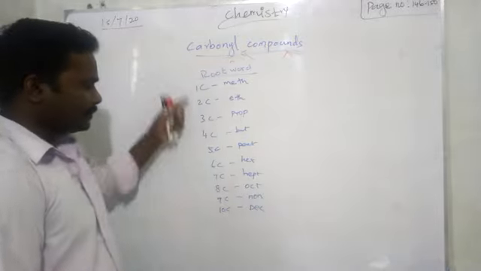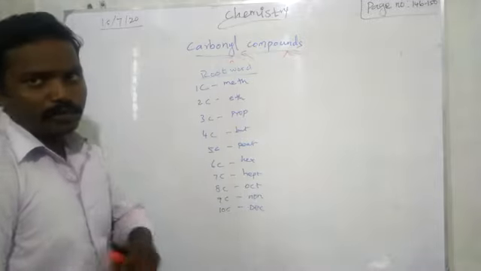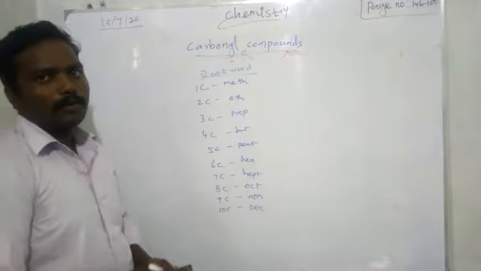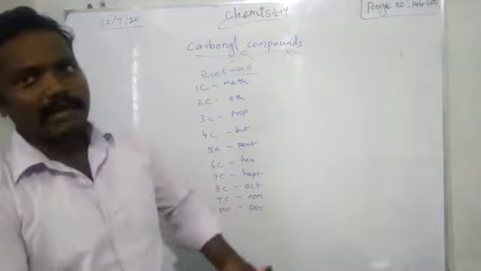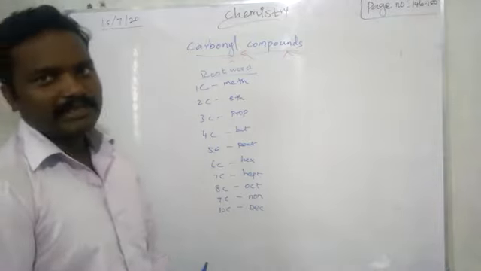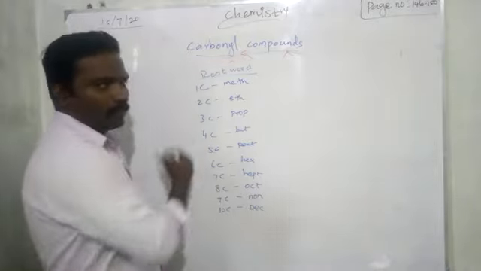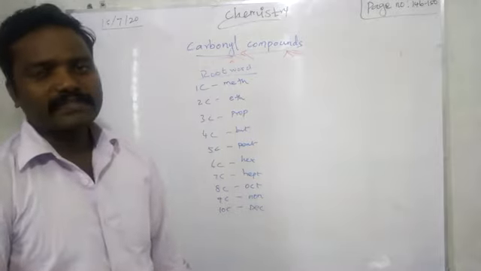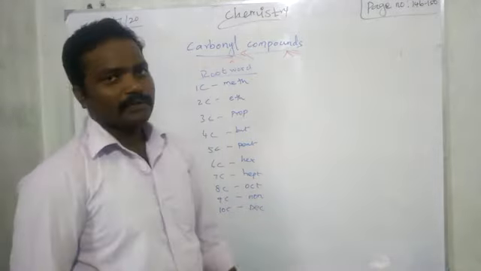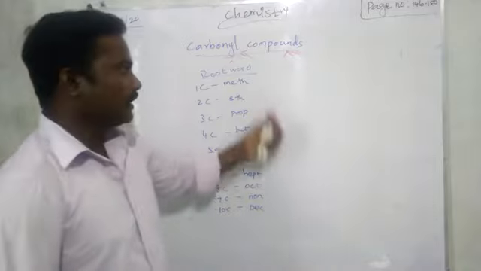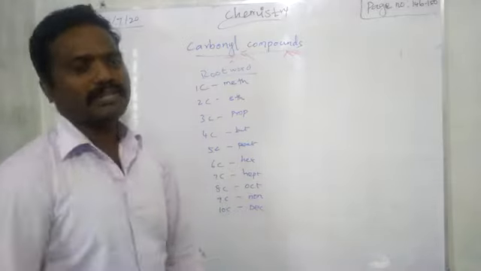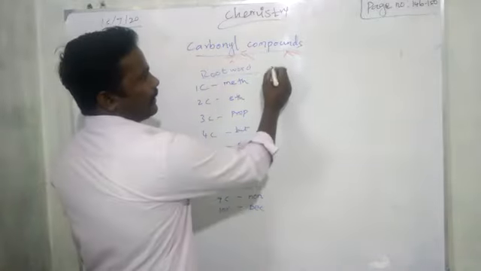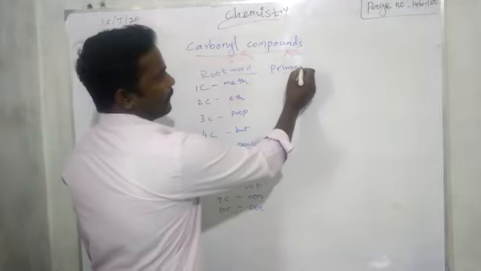Now, if you know the root word, you must know how to give the suffix and prefix. Prefix means something we add before the root word. Suffix means something we add at the end of the name. In the suffix we have two kinds. The first one is called the primary suffix.